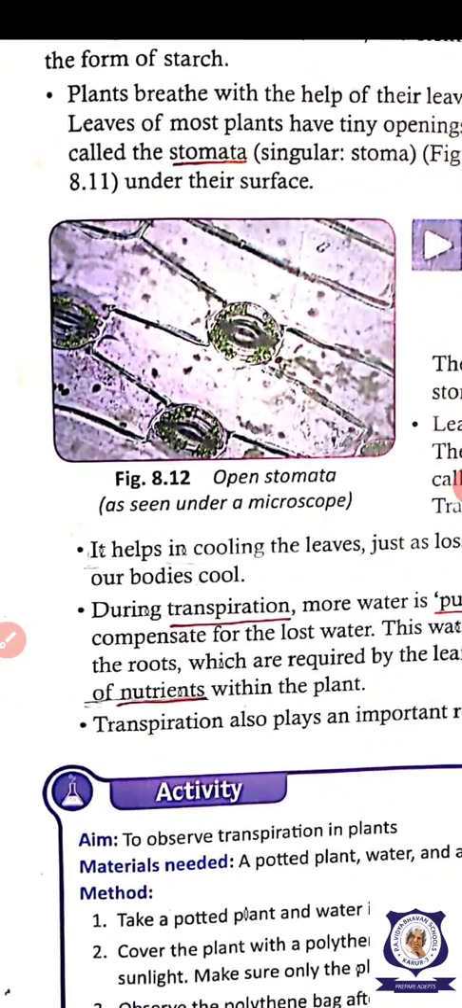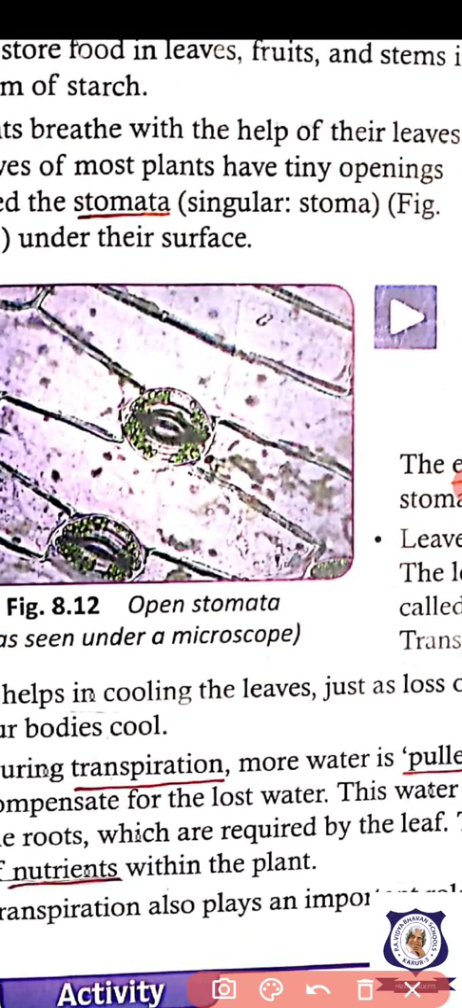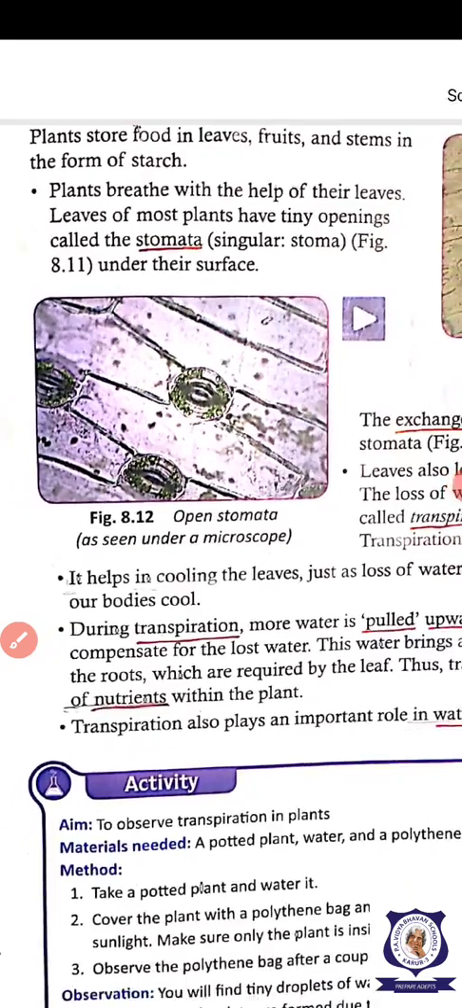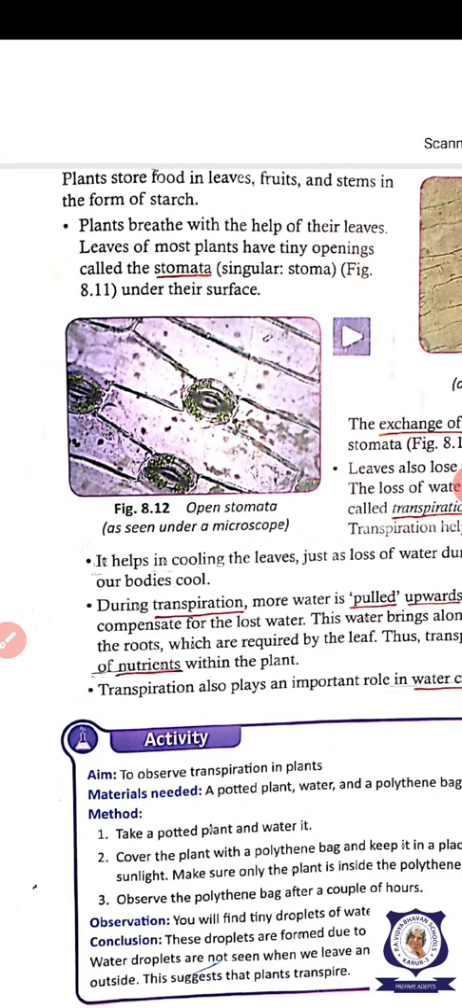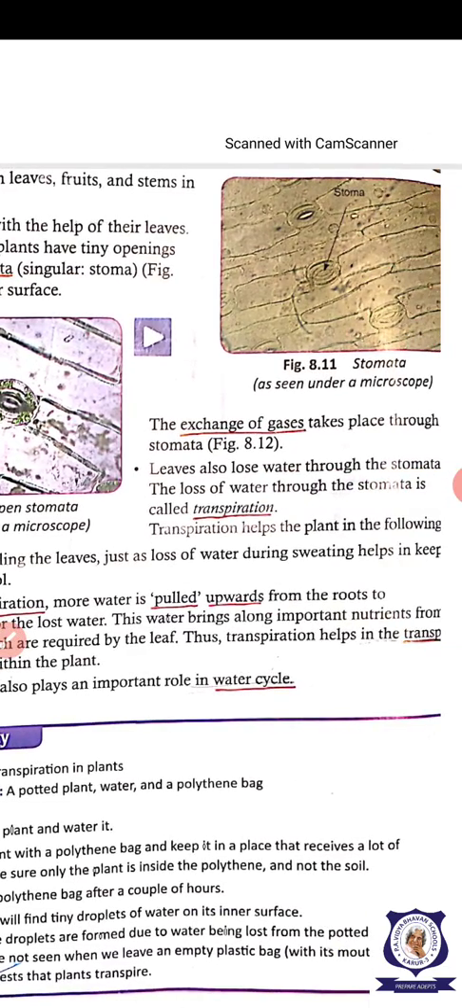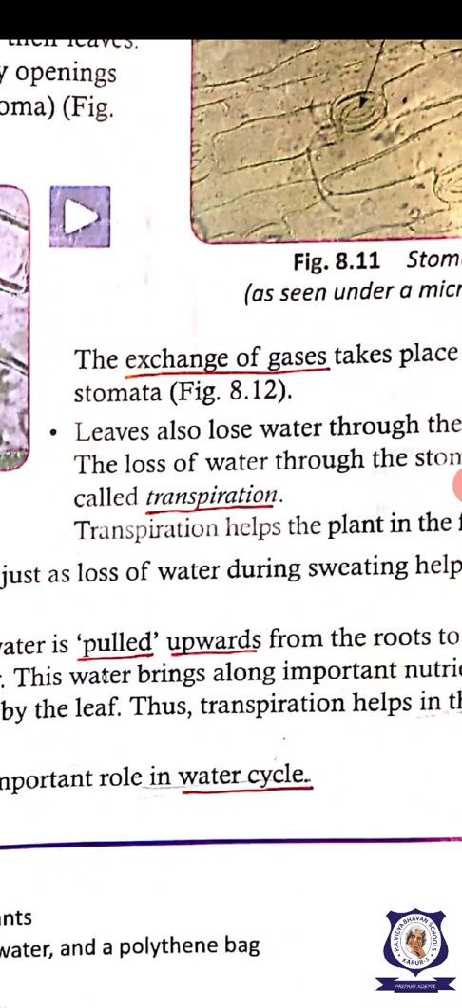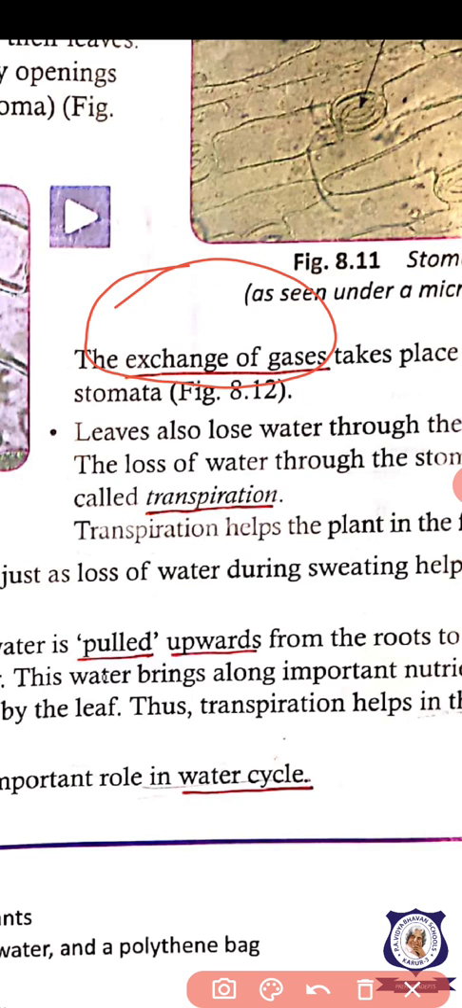So plants breathe with the help of their leaves. Most plants have tiny openings called stomata. You see in this picture, the stomata are there, isn't it? Through these stomata, plants breathe. Plants breathe what gas inside? Oxygen inside. What do they leave out during breathing? Carbon dioxide outside. During photosynthesis, they leave out oxygen. They provide oxygen for us. So, the next function is exchange of gases, that is, taking in of oxygen and leaving out of carbon dioxide through stomata.